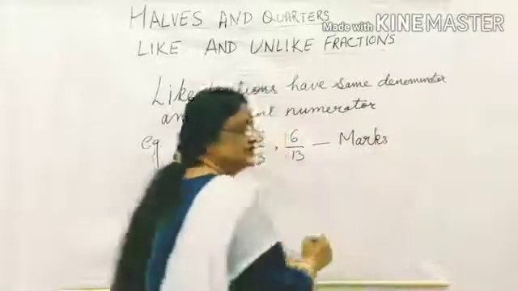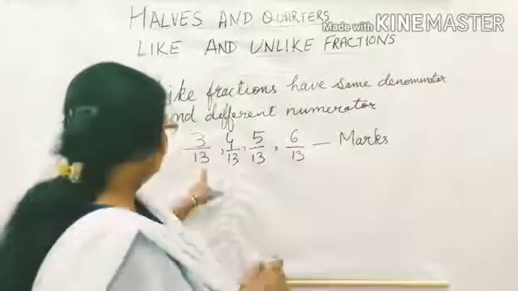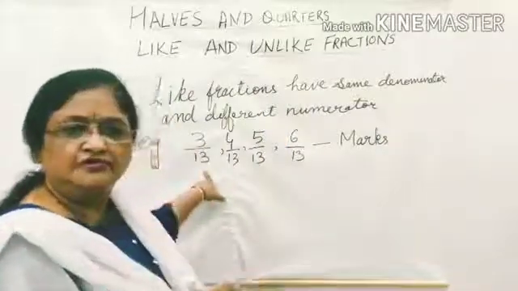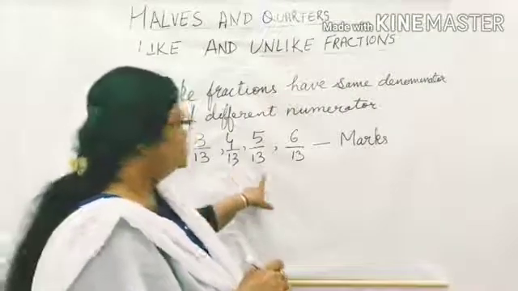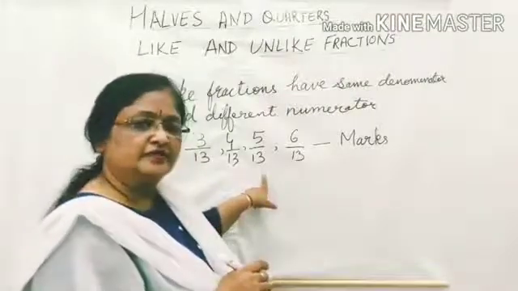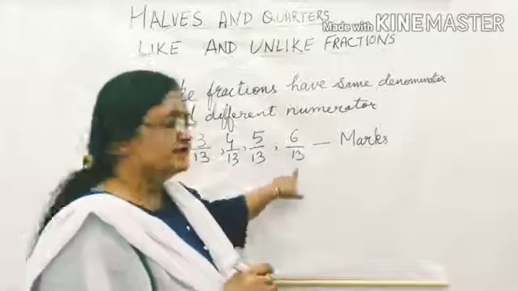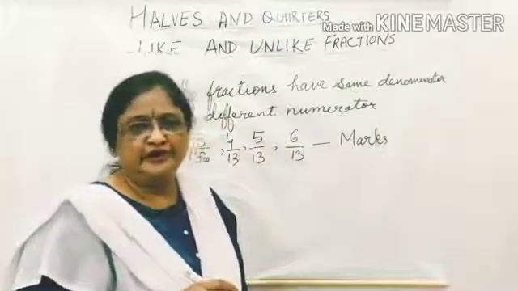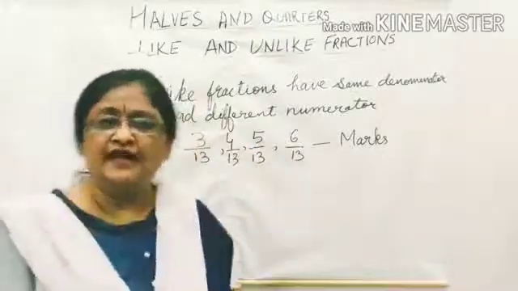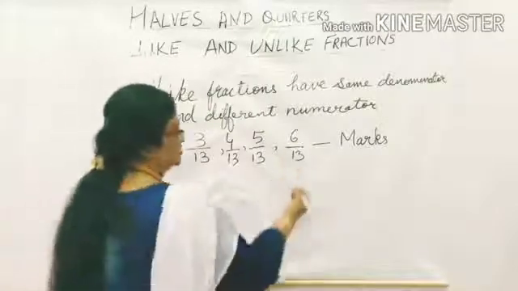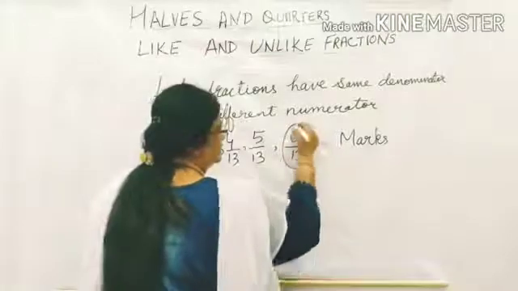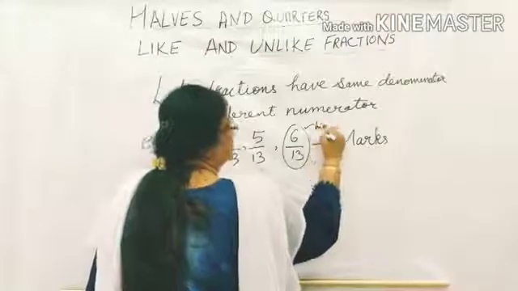In an exam, in English you got 3 out of 13, in maths 4 out of 13, in social studies 5 out of 13, and in science 6 upon 13. If I ask you which is the highest, what will you say? You will say the highest marks are this.